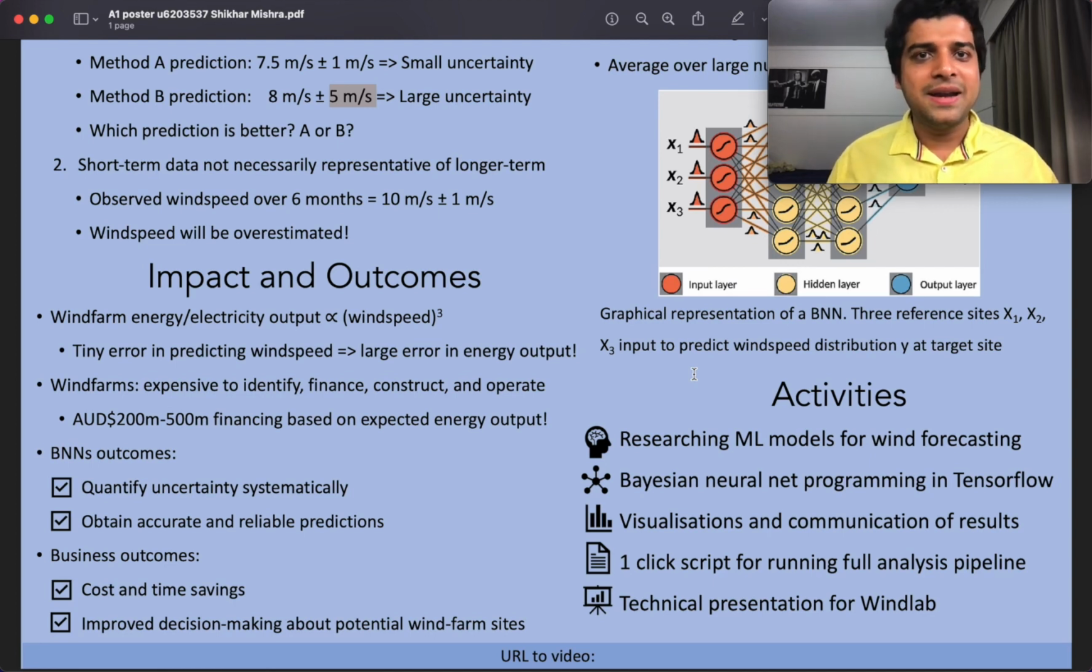In terms of impact and outcomes, BNNs can quantify uncertainty systematically, as well as obtain accurate and reliable predictions of wind speeds. All of this translates into cost and time savings for the business, as well as improved decision making about potential wind farm sites.